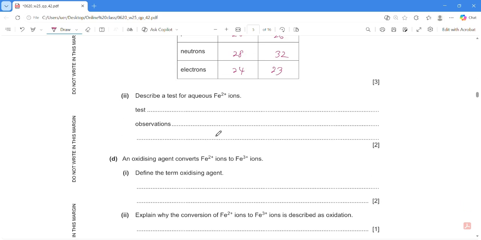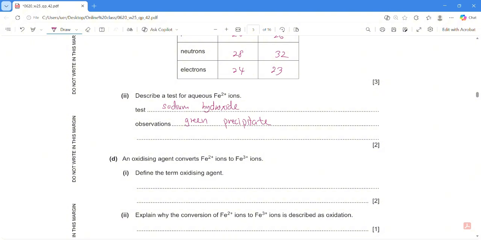Easy peasy. Okay, number 2, describe a test for Fe2 plus ions. Okay, so to test these positive ions, we have 2 tests. It's either sodium hydroxide or ammonia. Okay, so let's say this one I use the sodium hydroxide test. Okay, so the observations we'll get green precipitate.